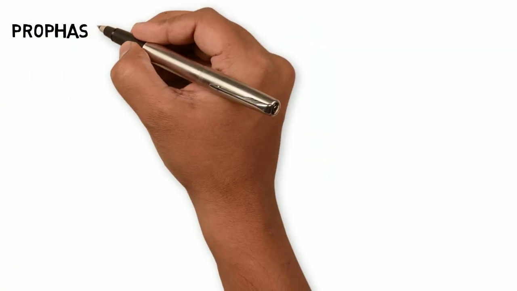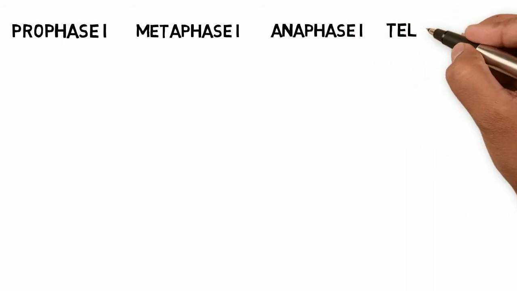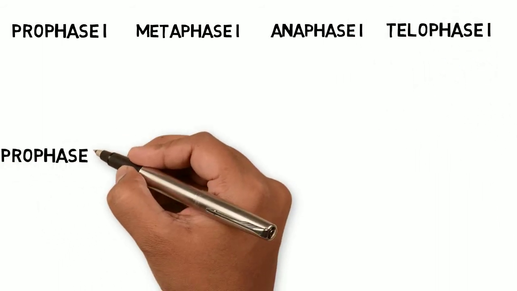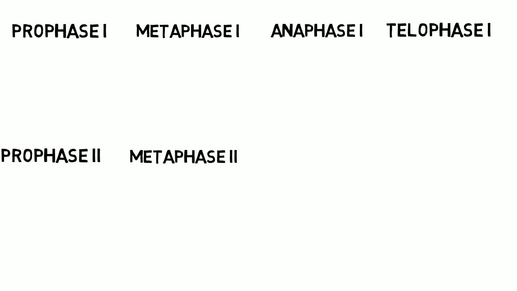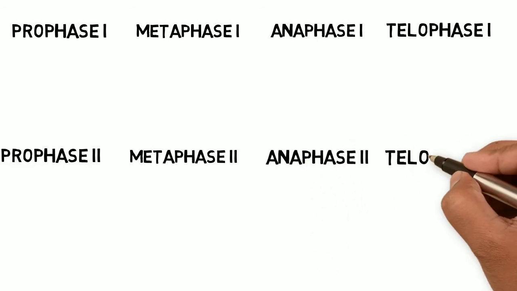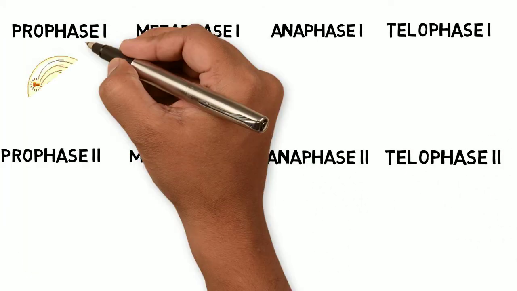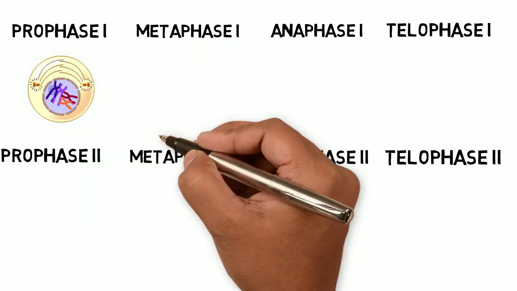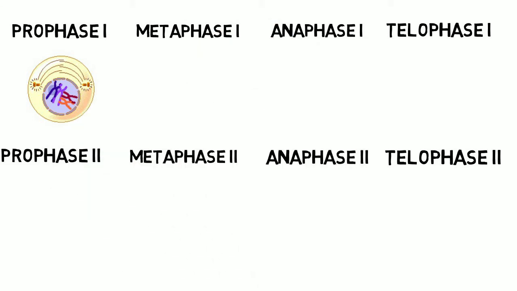Now in meiosis, there are 8 phases: prophase 1, metaphase 1, anaphase 1, telophase 1, prophase 2, metaphase 2, anaphase 2, and telophase 2. In prophase 1, the chromosomes begin to condense and they also pair up, and each chromosome carefully aligns with its homologous partner. The pairs of chromosomes may then exchange bits of DNA in a process called crossing over.